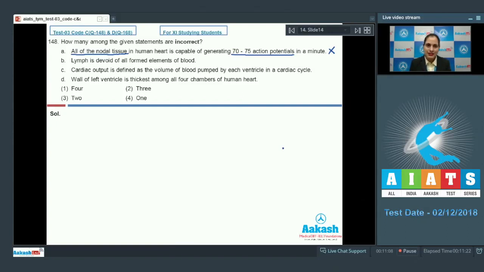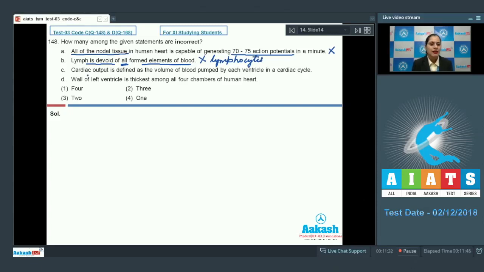So our first statement is incorrect because we know that different nodal tissues are capable of generating action potentials at different rates. Our next statement is lymph is devoid of all formed elements of blood, and this is an incorrect statement because lymphocytes are present in lymph.